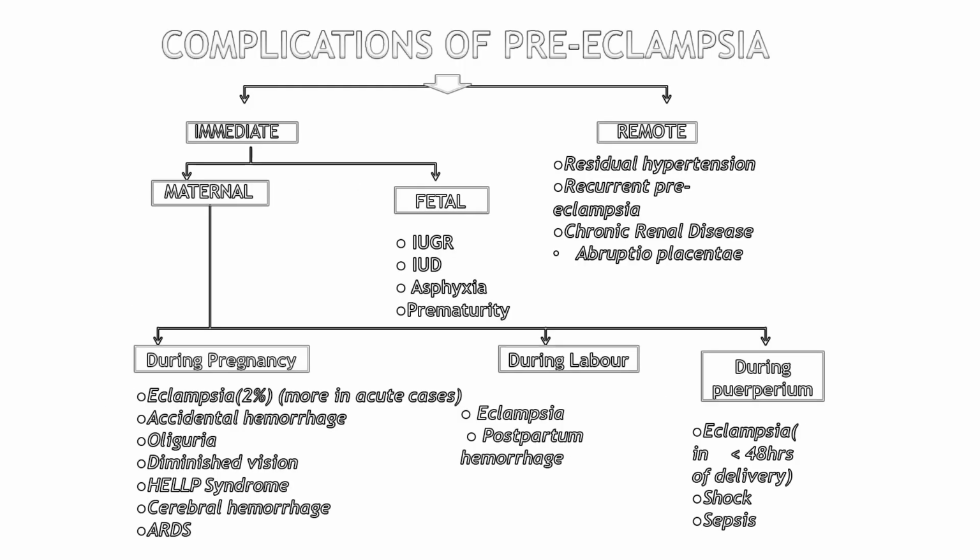What are the complications of preeclampsia? Immediate complications in the mother during pregnancy include eclampsia, accidental hemorrhage, oliguria, diminished vision, HELLP syndrome, cerebral hemorrhage, and development of ARDS. During labor, again eclampsia or postpartum hemorrhage, and during the puerperium, she may have eclampsia, shock, sepsis. Fetal complications are fetal growth restriction, IUD, asphyxia, or prematurity. Remote complications include residual hypertension, recurrent preeclampsia, chronic renal disease.